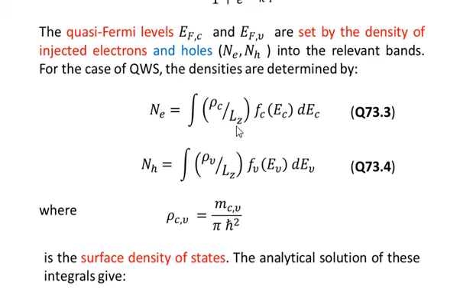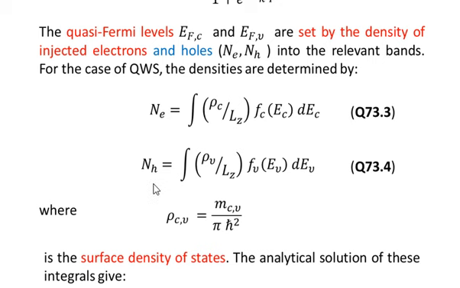So rho c divided by Lz will give you the volume density of states in the sublevels of the conduction band, multiplied by the probability function, that is Fc of EC, which I have explained, and then multiplied by dEC, because this is an integrand element. This is a general formula to find the number using the density of states and the probability of the occurrence of those states. So this Ne, given by equation number 3, will give you the density of electrons in the sublevels of the conduction band.